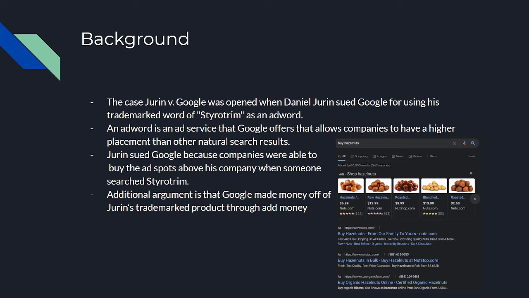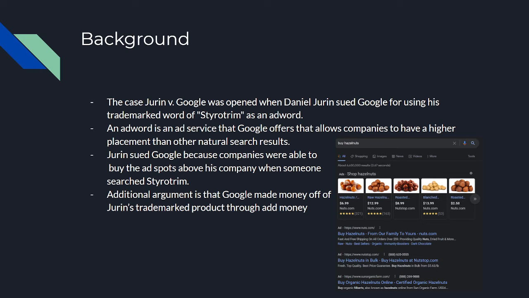Here's an example I've chosen. I searched the term "buy hazelnuts." Now, everything in this list is hazelnuts, but everything here, if you look in the top left corner, is the word ad. All of these items here have been paid by these companies to show up above all the other natural search results when someone searches buy hazelnuts.